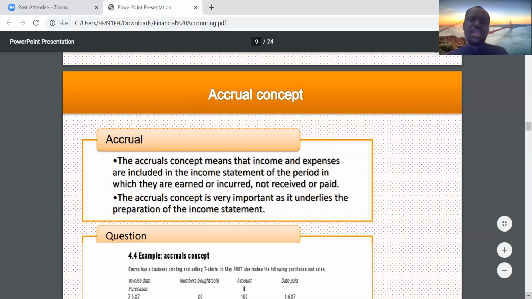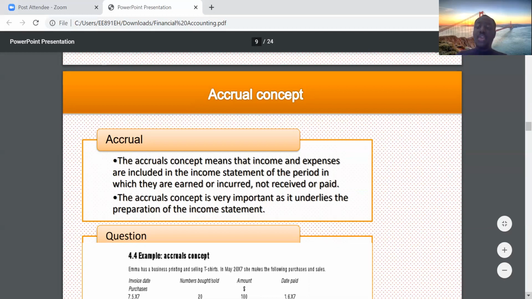Let me explain this again, because I really want you to understand this. The accrual concept is saying that income and expenses are included in the income statement when they are earned or incurred. So when you earn your income by providing a service, the person you are providing the service to might not have paid you. It's possible that it's not time for them to pay you cash, but you have earned it.